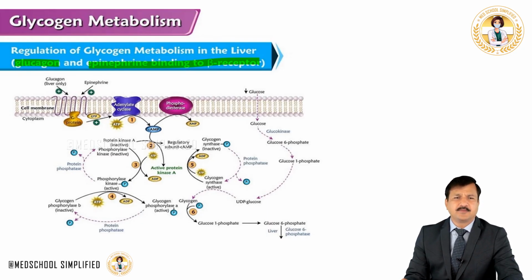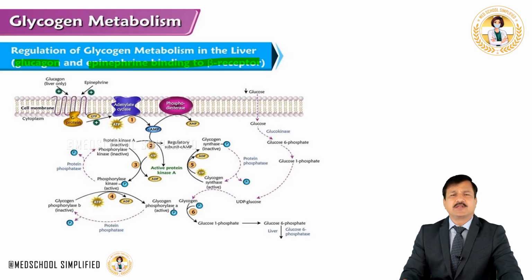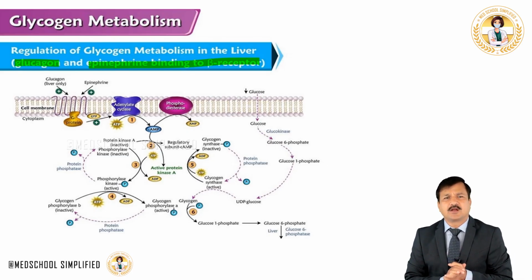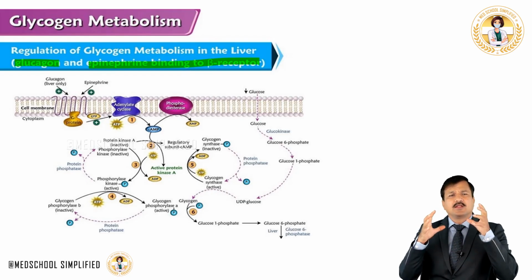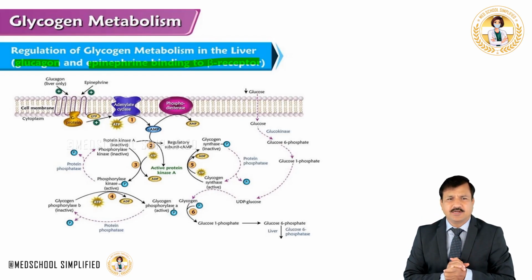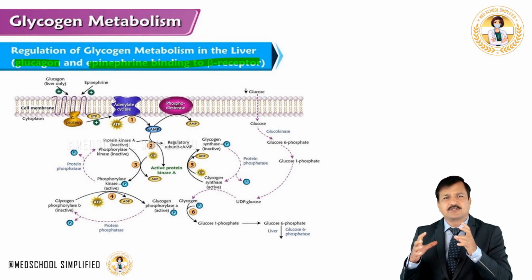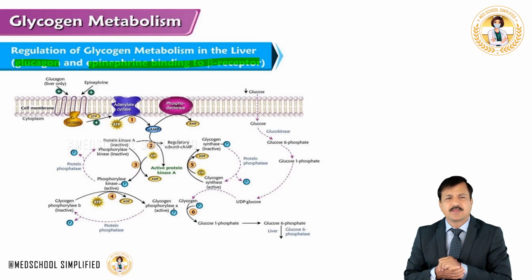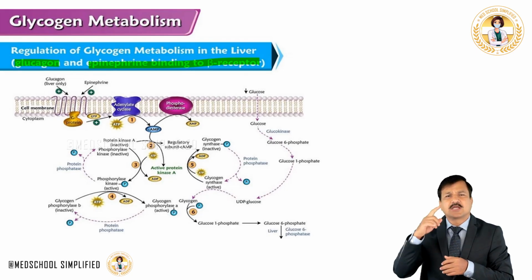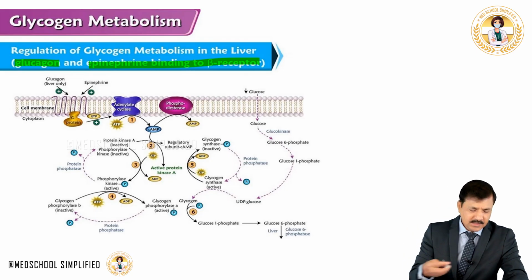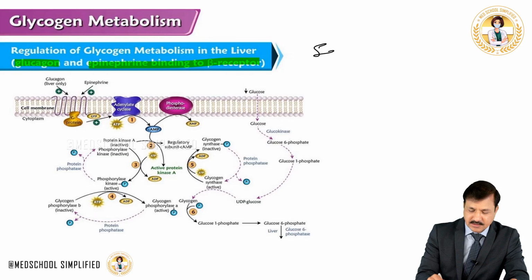Alright, so let's begin from glucagon and epinephrine binding to glucagon and epinephrine receptor. When glucagon binds to glucagon receptor, epinephrine binds to epinephrine receptor, the receptor gets activated, and note that glucagon receptor and epinephrine receptor, which is a beta receptor here, are G protein coupled receptors, and these are serpentine receptors.